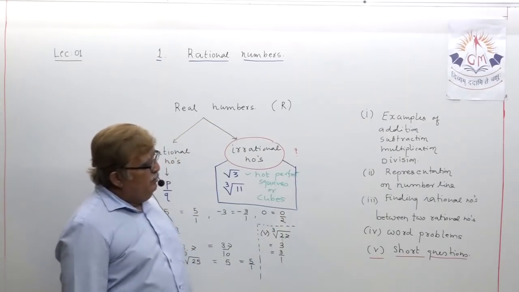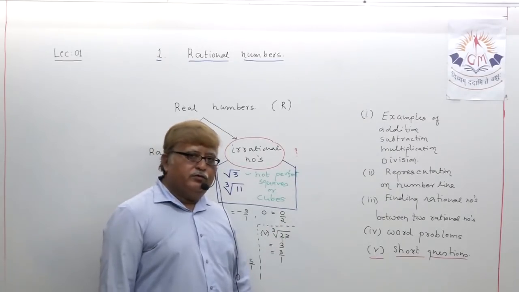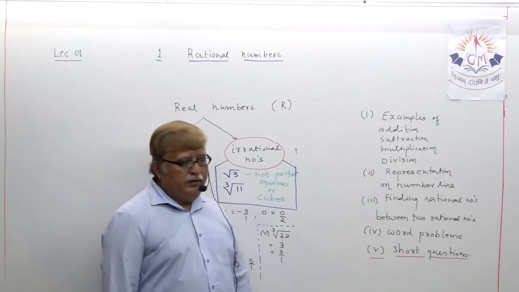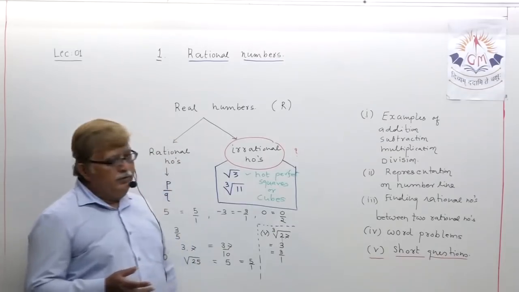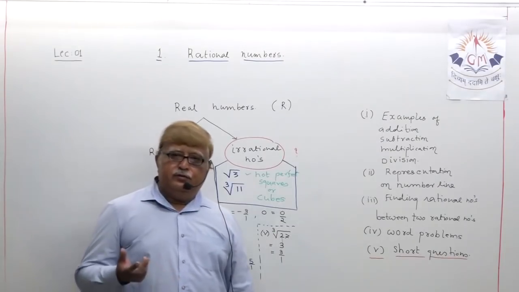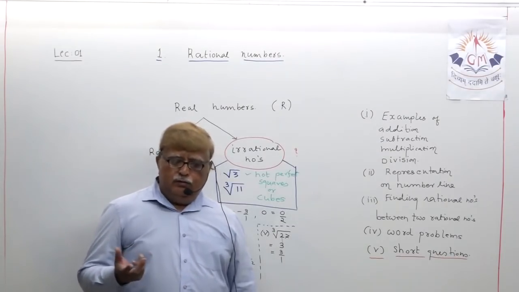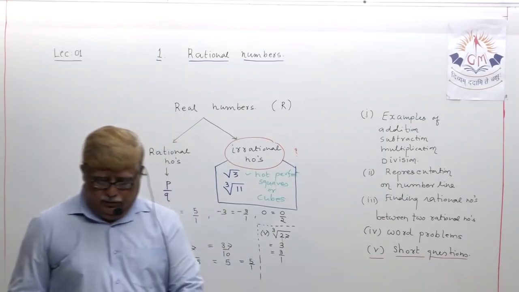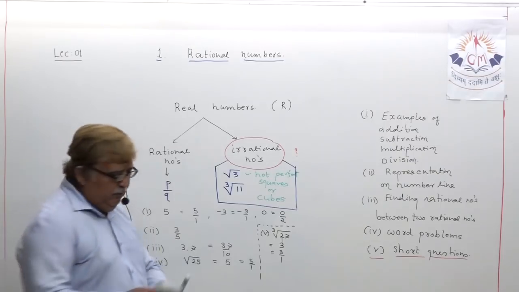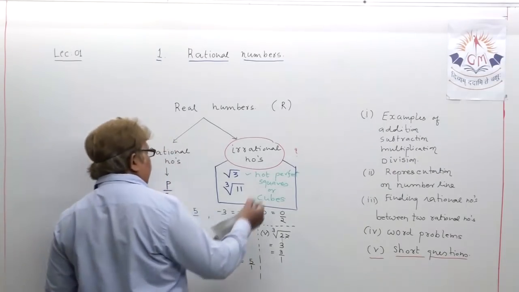Now we are starting the first section of this topic, that is examples of addition, subtraction, multiplication and division. All types of examples we will practice one by one so that it becomes clear in your mind.